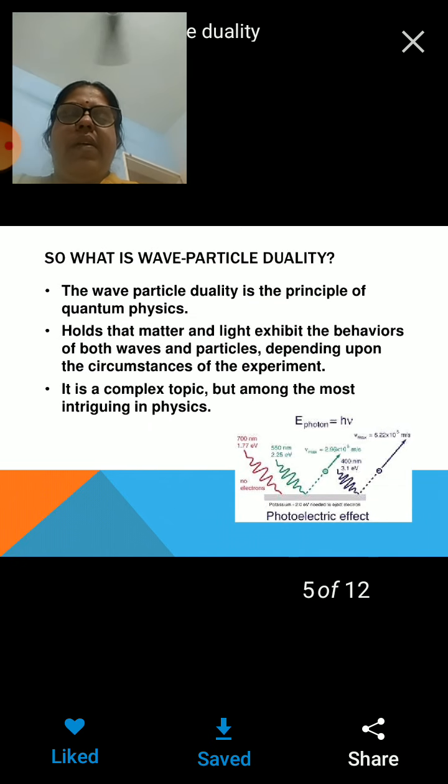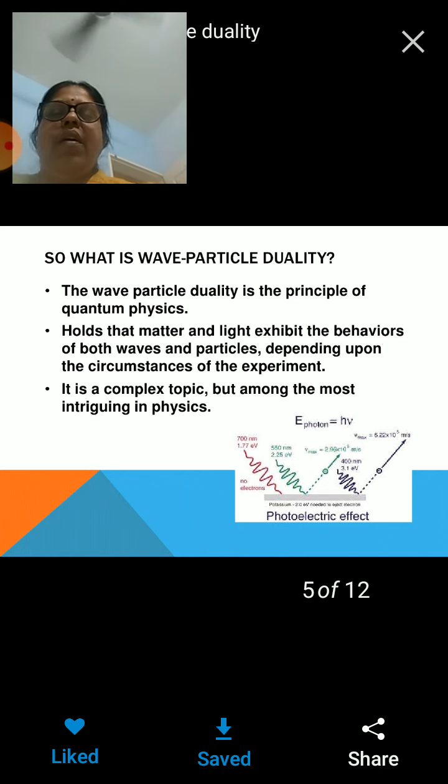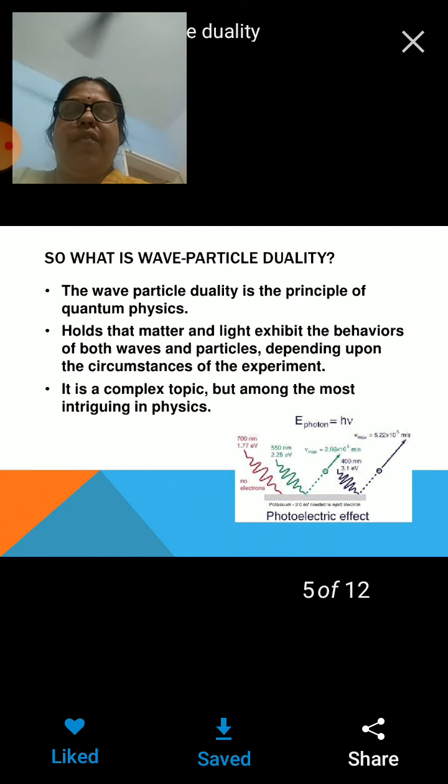So, what is wave particle duality? This is the basic principle of quantum physics. Only after this postulate was proposed did quantum mechanics start developing. So wave particle duality is the principle of quantum physics.